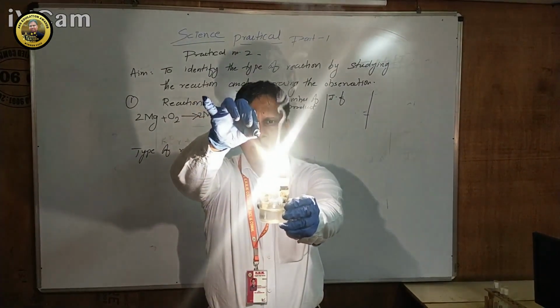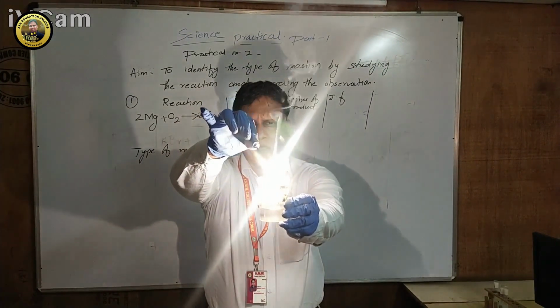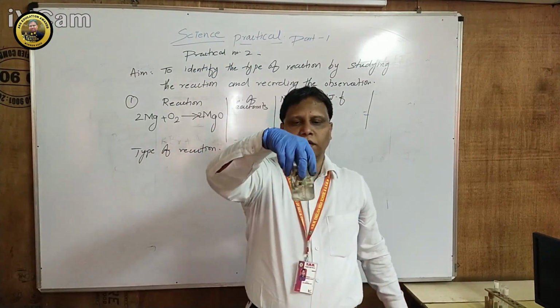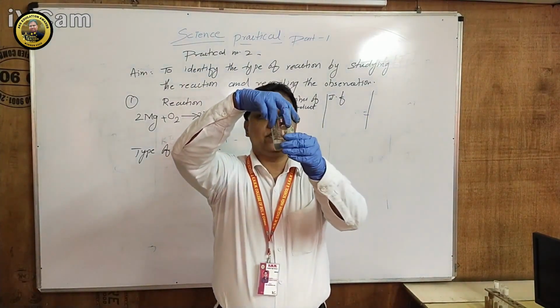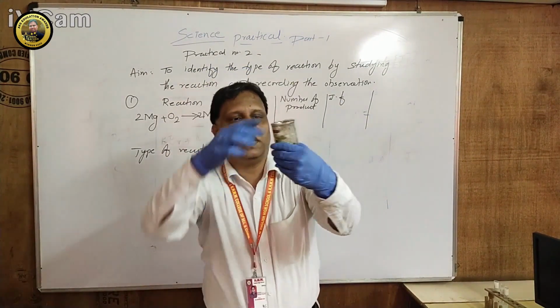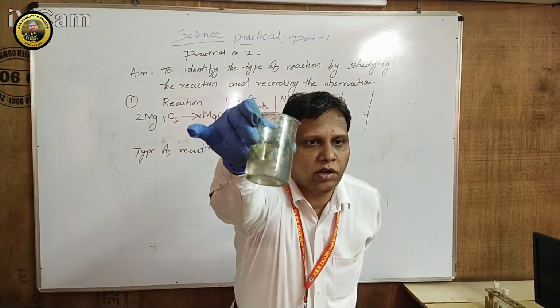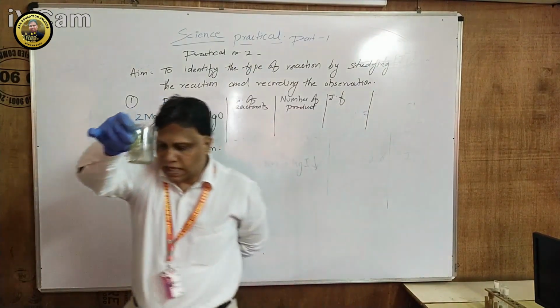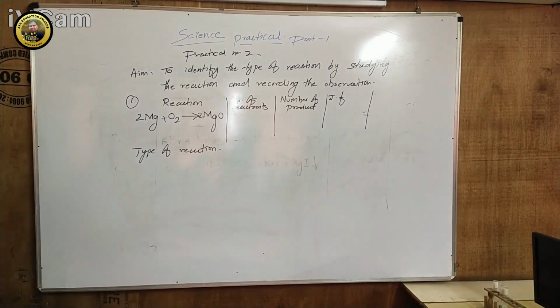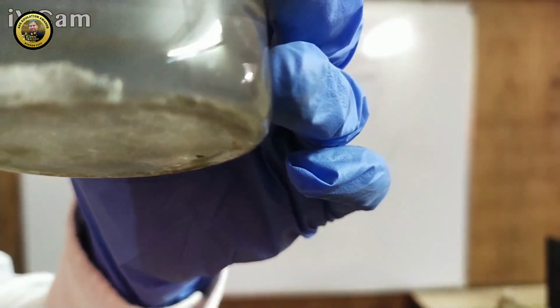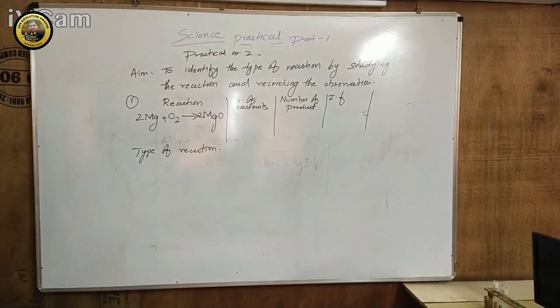And after the magnesium ribbon is completely burned, I pour the water inside. And if I stir it, you can see that, student, the remaining magnesium comes in the form of ash. Is it visible in your water? Are you able to see? So I will show you. You can see the ashes here, students.